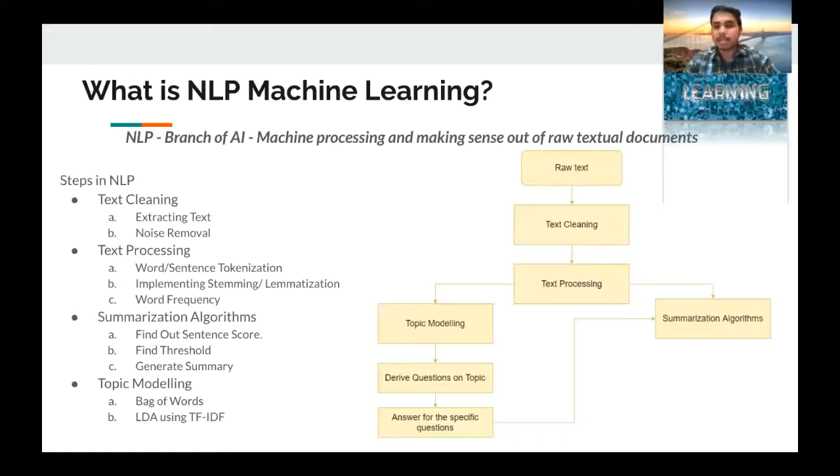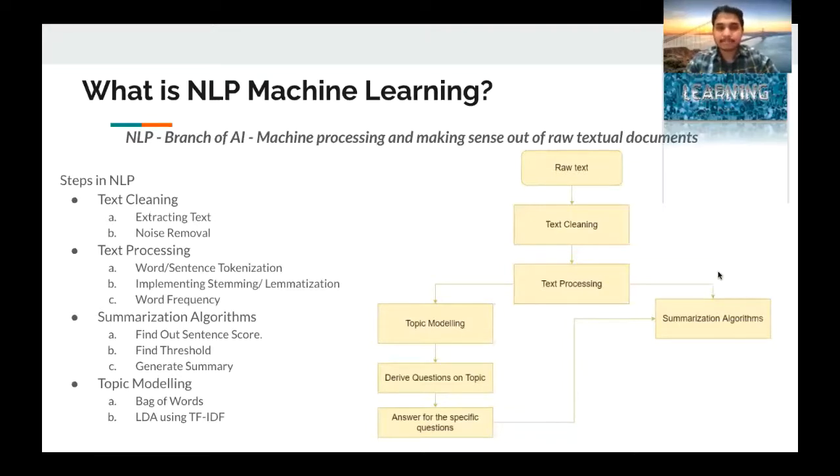So we have implemented our summarization algorithm, which tries to extract just those important topics and important sentences which make sense for the question. The summarization algorithm works on finding the sentence score. Every sentence is scored based on its words and the important keywords present in that sentence. There is a specific threshold which is decided, and if a sentence passes that threshold, then that sentence is considered for the summary. This is how basic machine learning in natural language processing works.